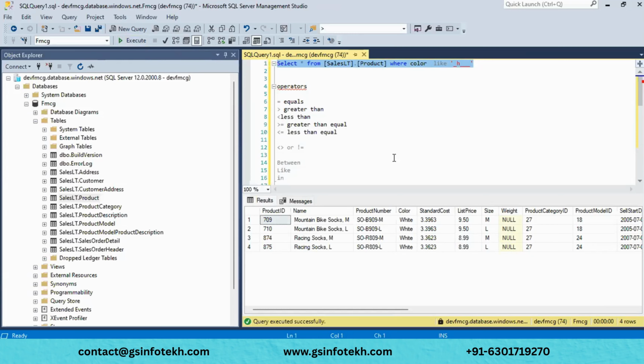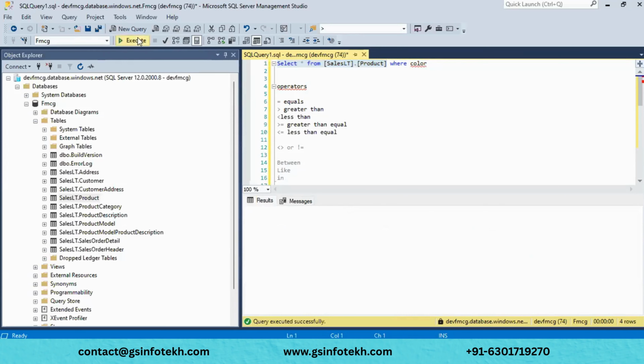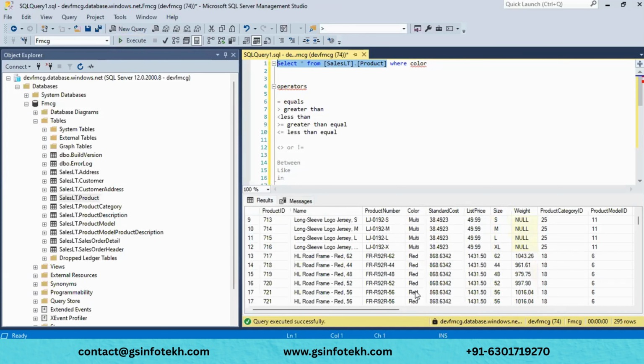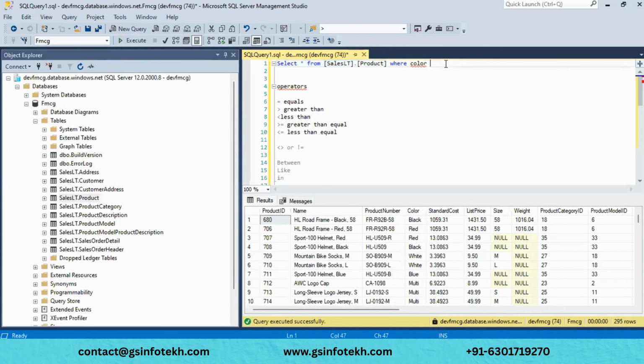So far we are able to select only a specific value, only a single value we have selected. If you want to select multiple values, then IN will be used. This IN will be used to select multiple values. For example, I have multicolor data, like black, red and white. From this I want to select black, red and white, all these three. Now what I will do is add the color, where color IN, and here let me add the values.